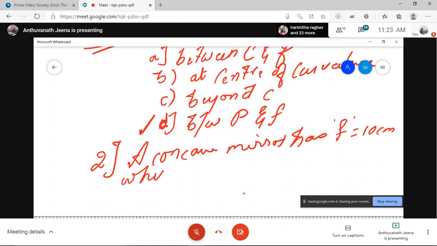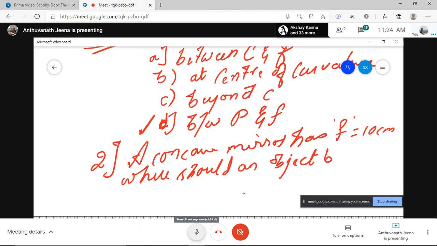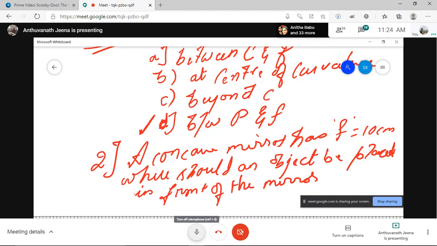Where should an object be placed in front of the mirror to obtain a real, inverted, same size image? At C.